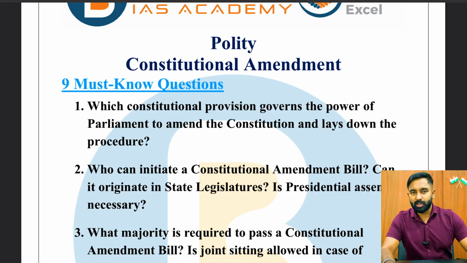In today's continuation part of the polity high yielding topics for the Prelims 2026, we have one of the most important chapters, which is the constitutional amendment, amendment to the Constitution. Questions from that particular chapter have been asked in the Prelims so far. So we have summarized the entire chapter in just 9 questions, which pretty much subsumes the entire chapter from Lakshmikant itself. And I hope you know the drill by now. We will first read out all those 9 questions and then try and analyze them.